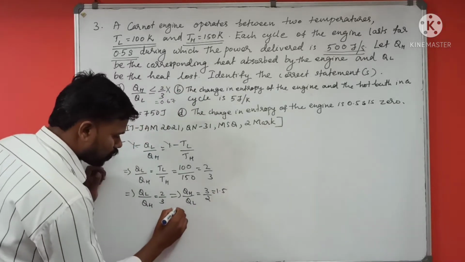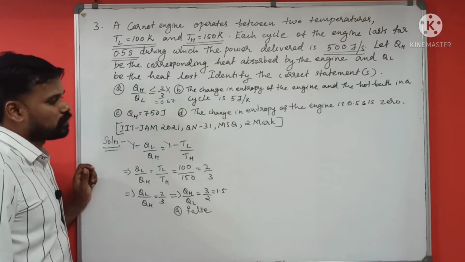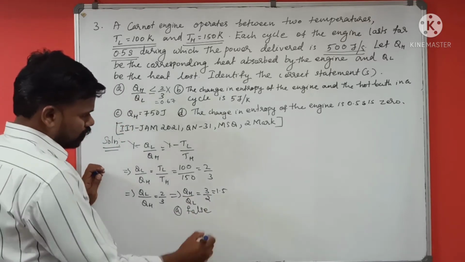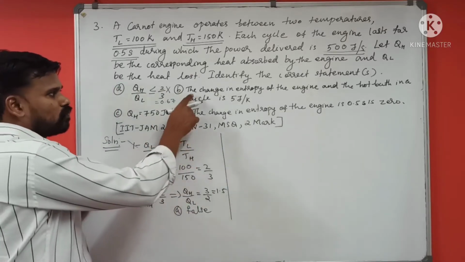So we can say that option A is false. Okay, option A is false. Now we will check the other options. What is the second option?